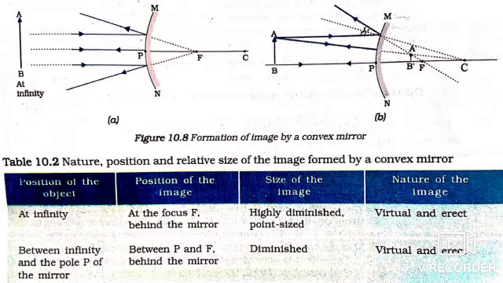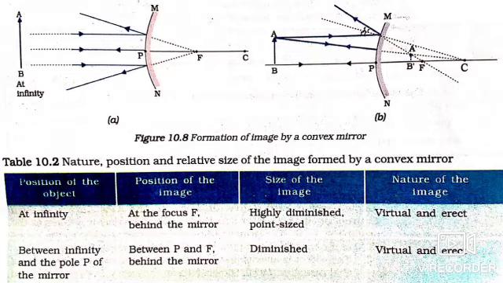First is when the object is at infinity. You can see the rays coming from the object. When the incident ray is parallel to the principal axis, then after reflection it will pass through the focus F. Here I have traced the dotted lines back, so it will pass through F. Again, another ray is passing through F, dotted line. Here we get a highly diminished, point sized image. What is the nature of the image formed? It is virtual and erect.